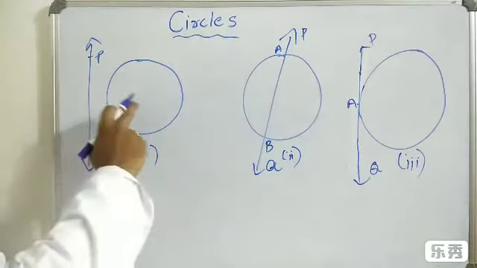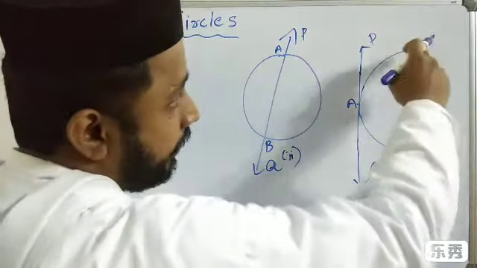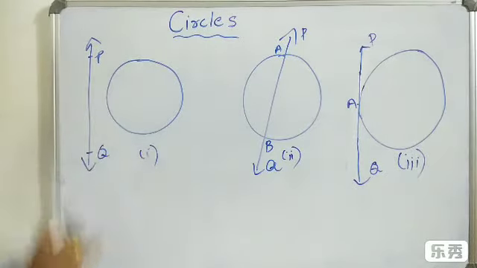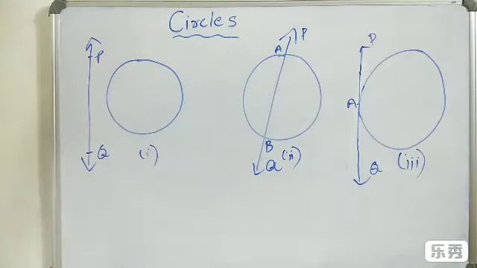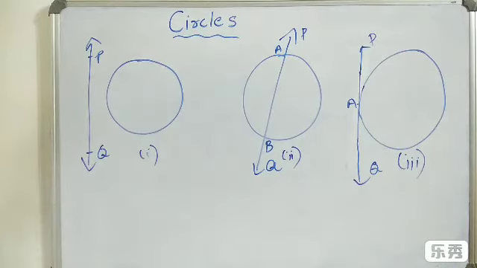So here a circle and a line. Here also a circle and a line. Here also a circle and a line. In the first circle, there is a line PQ. This line is not touching the circle, which means it is not intersecting any points. So it is a non-intersecting line.